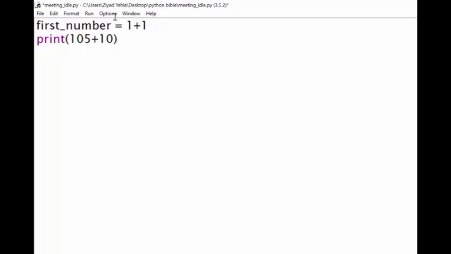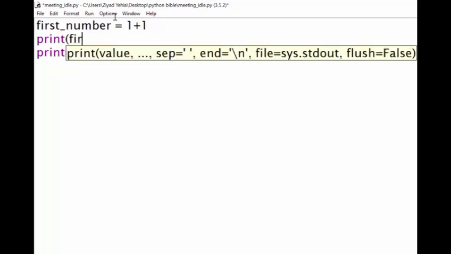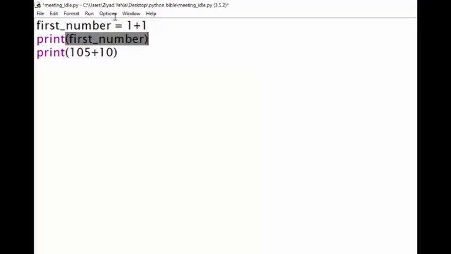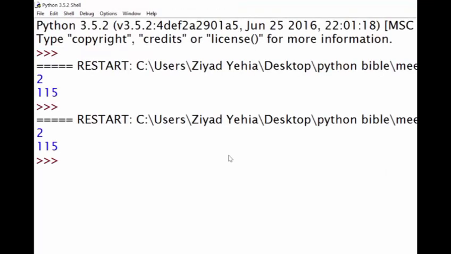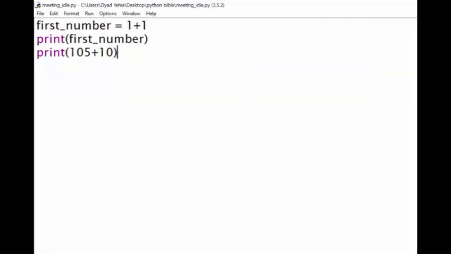We can then use the variable name to refer to this value at any point in the future. So what we can do is instead of print 1 plus 1, we can just use print(first_number). Here, Python will look inside the box called first_number and find the number 2. And it will then print the number 2 to the screen. So you can see we get exactly the same answer as when we just printed the answer directly, but by using variables this time. We can do this for the second value, and let's call that the equally imaginative name of second_number.